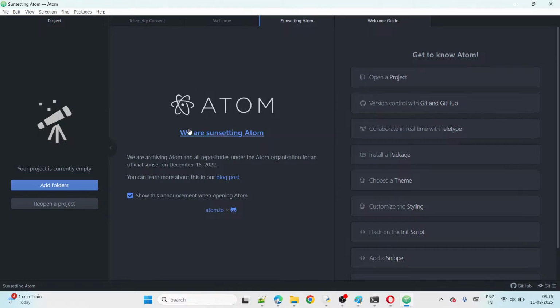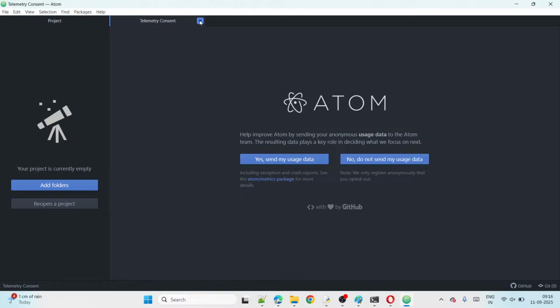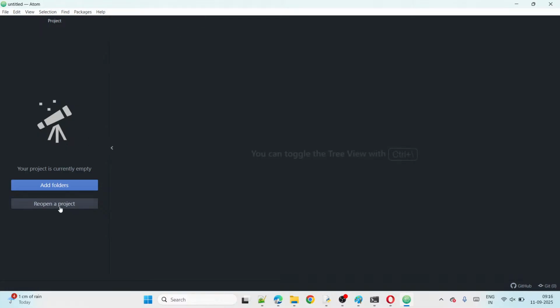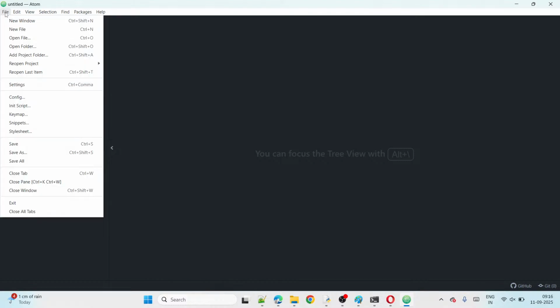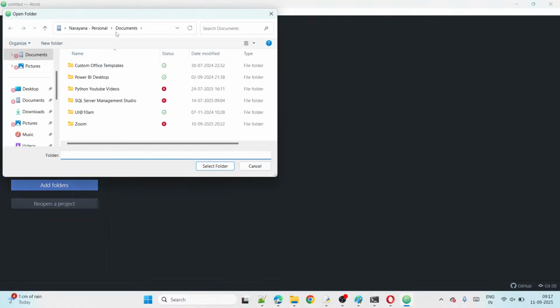Okay. Now see, simply close all the above tabs, guys. Right. Now you can see: add a folder or reopen the project. Now what I am going to do, I am going to add my project here, guys. Click add folders, or else go to file, open the folder. Which folder you want to open? Where is the project folder?